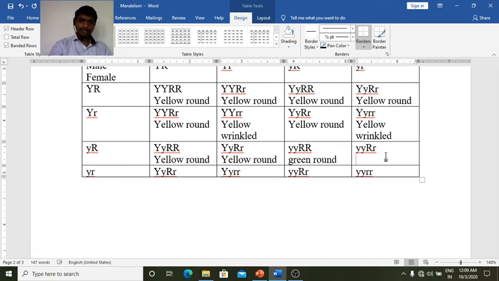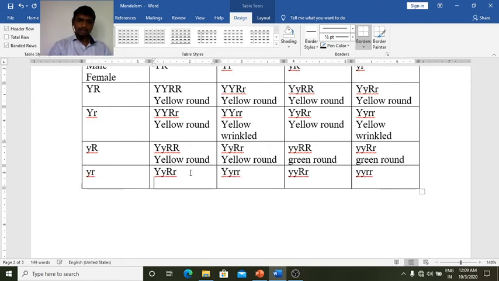Now here Y is small, it is again green round. Here both are capital, yellow round. Here is yellow wrinkled.